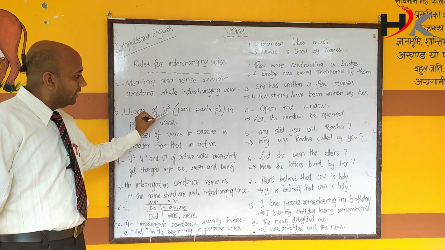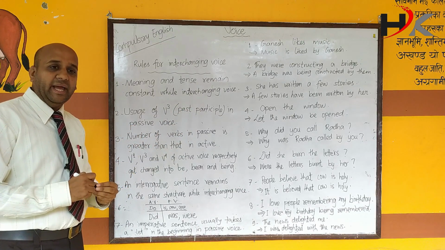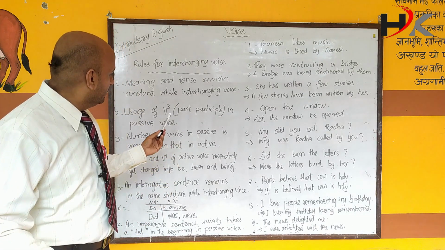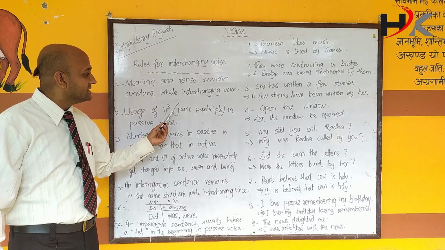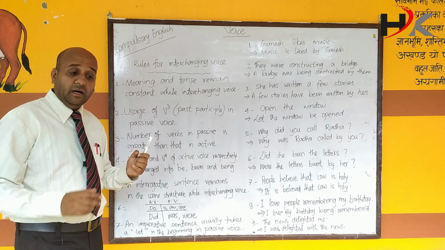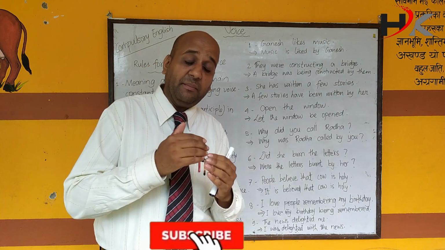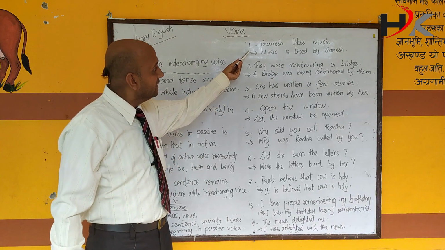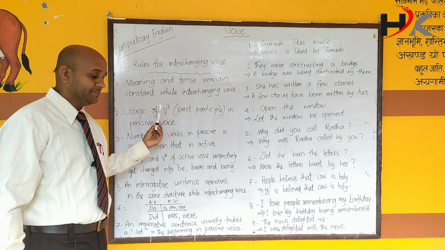Usage of verb 3, past participle in passive voice. When we change a sentence from active into passive, we should always remember that a passive voice always contains a past participle. Verb 3 means past participle. The question may contain verb 1, verb 2, verb 3, whatever, as per the requirement of the sense. However, when we convert it into passive, it must contain a past participle, verb 3.